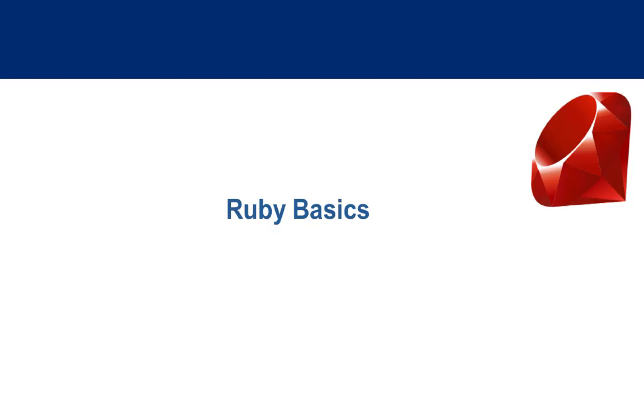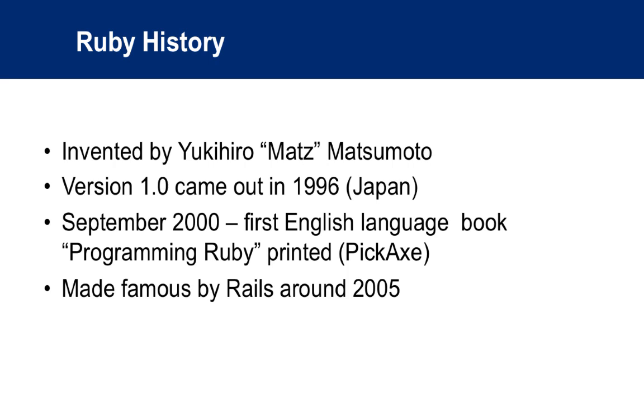In this module, we start talking about Ruby. Ruby was invented by Yukihiro Matsumoto. Version 1 came out in 96. Ruby is born in Japan. And in 2000, the first English language book comes out about Ruby, called Programming Ruby. It has a picture of a pickaxe on the cover, so people start calling the book Pickaxe.